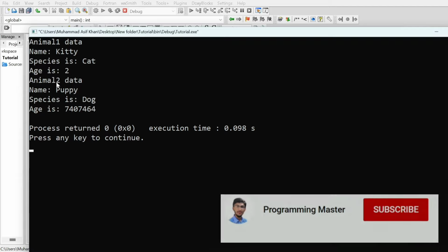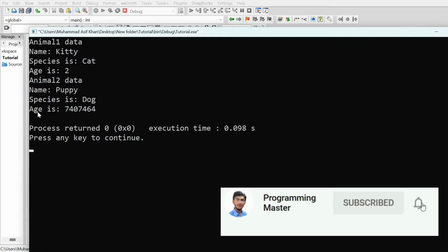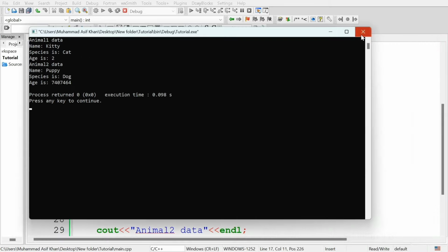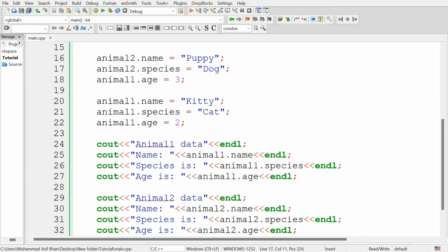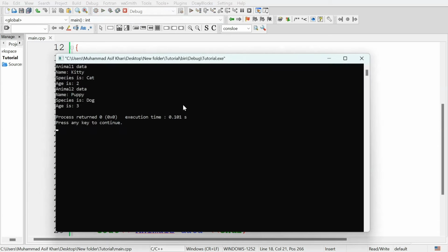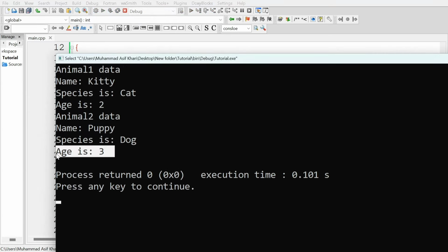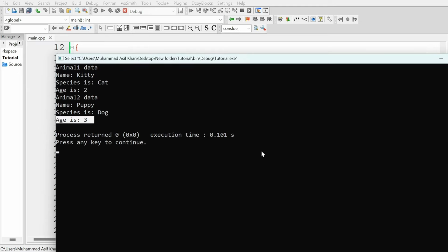Then it displayed the animal2 data, name puppy, species dog, age is, and there is a garbage value for the age. As we have not set the age for animal2, now it will generate the correct output, and now you can see it displayed the age of animal2 is 3.